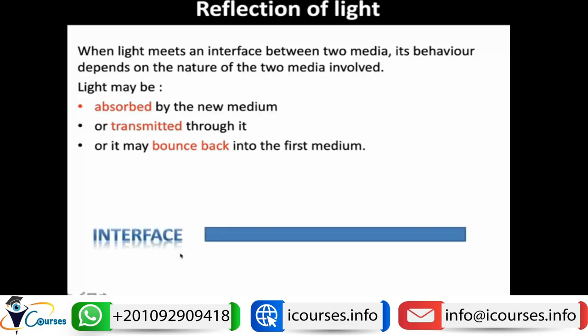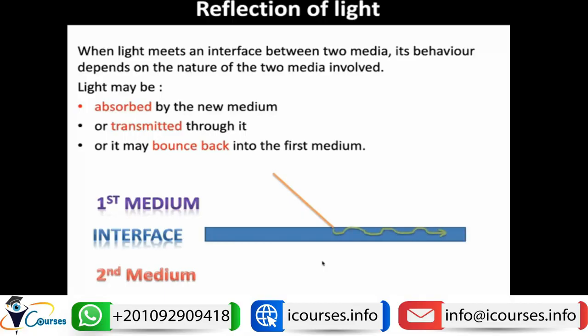So if we have an interface like this, and the light hits this interface, it is transferred from the first medium to the second medium. This can be anything like air or water or any other medium. The second medium again can be anything like air, water, glass, or anything else. So what is the property of light when it hits this interface?